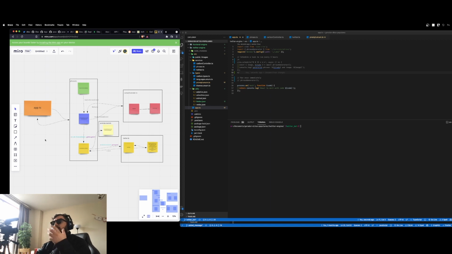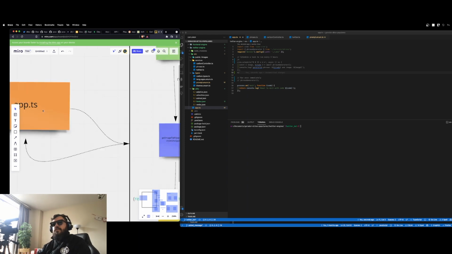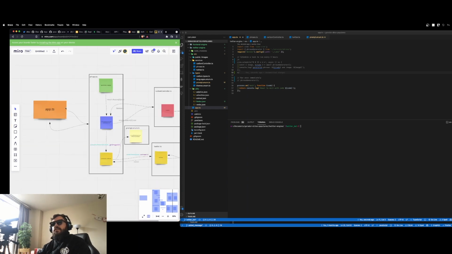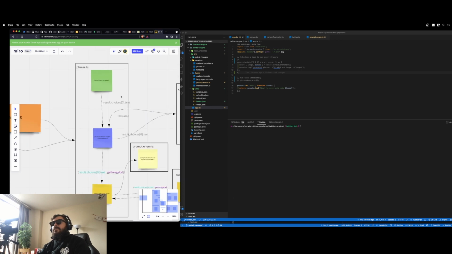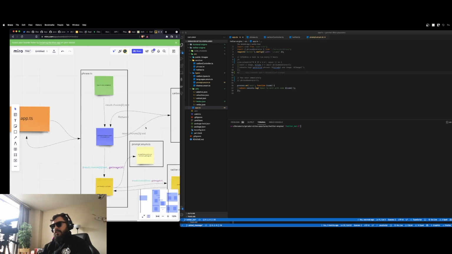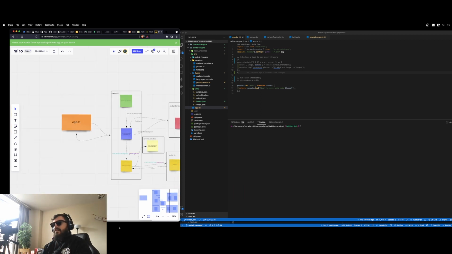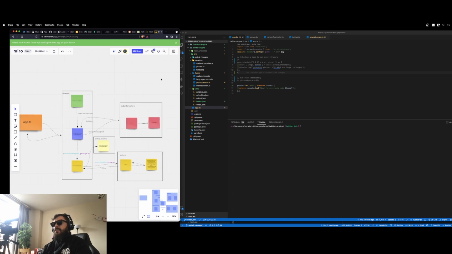So here on my screen, I'm going to explain to you guys how I did it. So first of all, I have the front end, and I changed this to be a back-end server side, just to work on the server to send these tweets. So you have here the initial app.ts, and app.ts calls the file called phrase, and on the phrase, first of all, I use OpenAI to create the phrases, and then when the OpenAI returns the result, I generate the image, and then the image is sent to the Carbon controller.